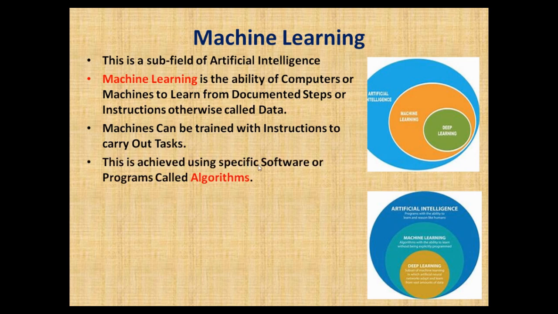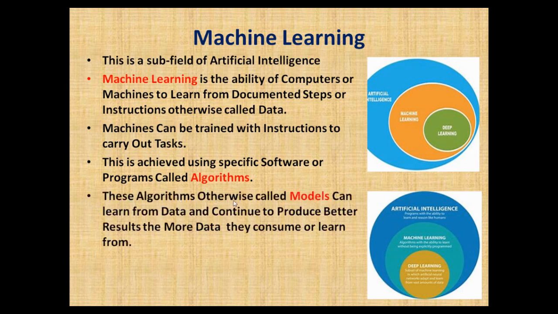This is achieved using specific software or programs called algorithms. So algorithms are the software used to train machines to read and learn from data. Now, these algorithms, otherwise called models, can learn from data and continue to produce better results the more data they consume or learn from. So the more an algorithm consumes data or learns from data, the better its outcome.